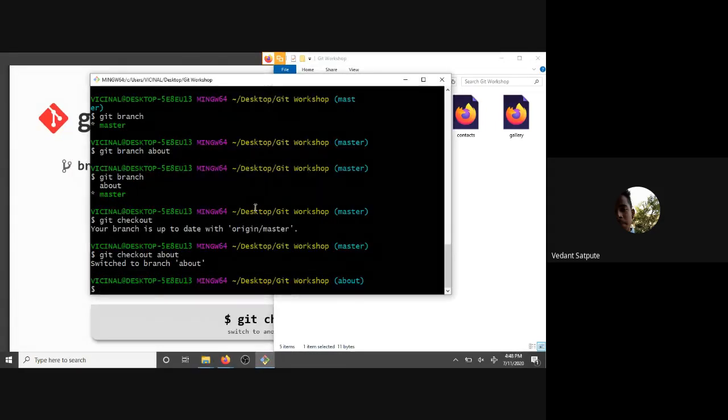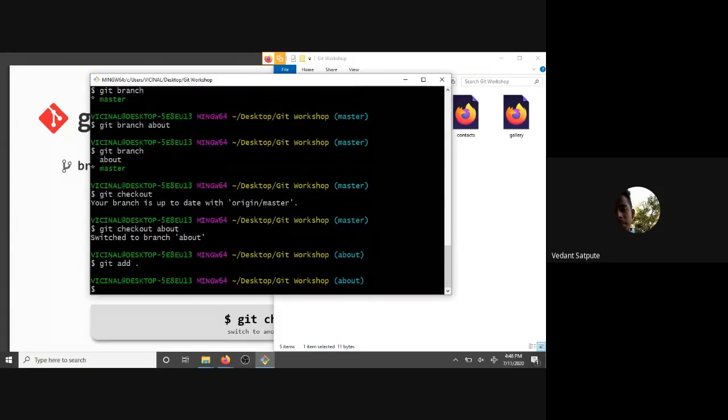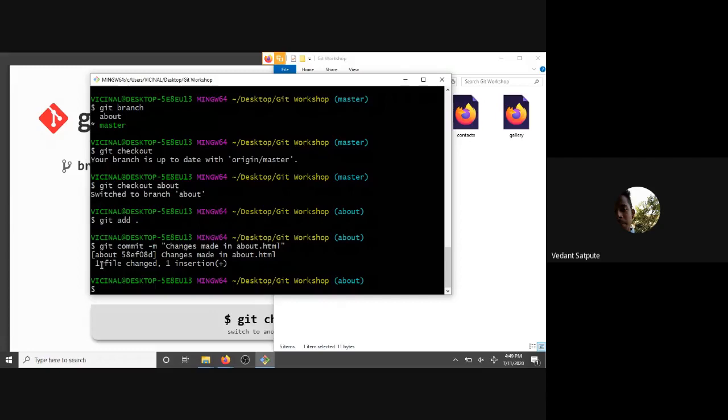Now every time, what you have to do is git add all the files, then git commit with a message: changes made in about.html. You can see here it says one file changed and one insertion, because we already had about.html in our GitHub repository. So using this about branch, we changed about.html.